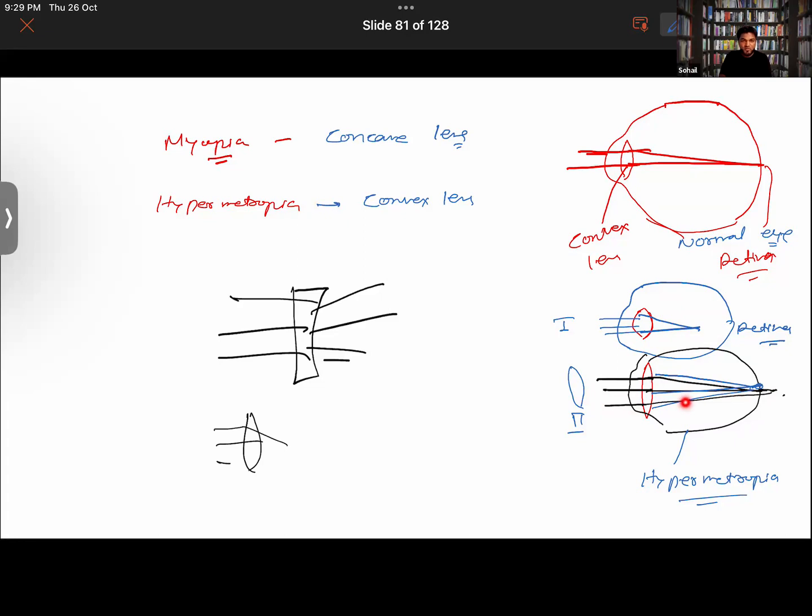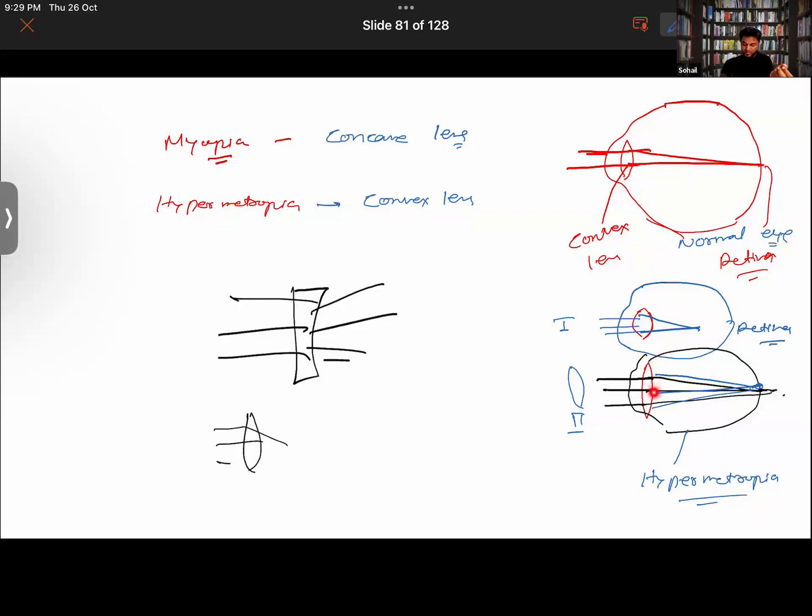Guys, are you getting it now? Chakrika, is it clear to you now? No, sir. Look, basically what happens now? What do we know about the property of convex lens? Is it a diverging or converging lens? First, do tell me that. Sir, it's a converging lens. Converging lens, right? What is the type of lens we have in our eye? That is also a convex lens. Yes, sir.